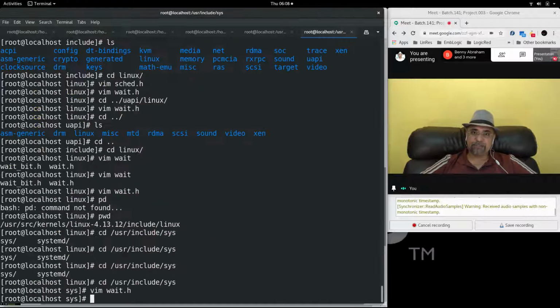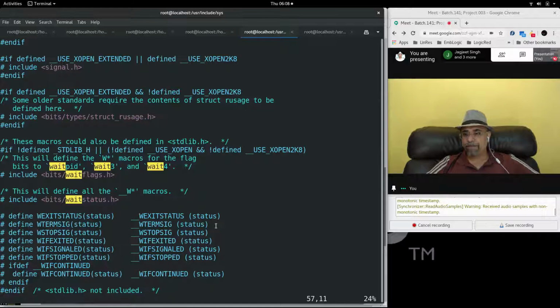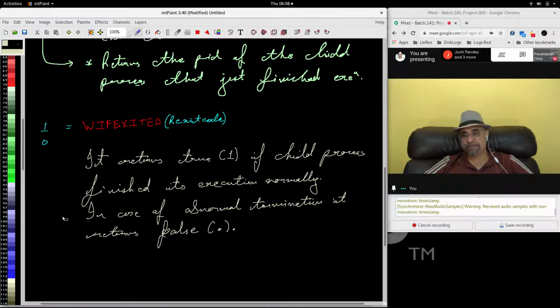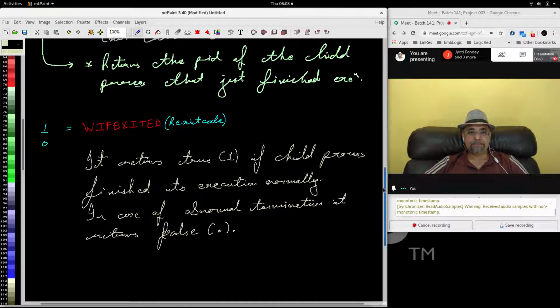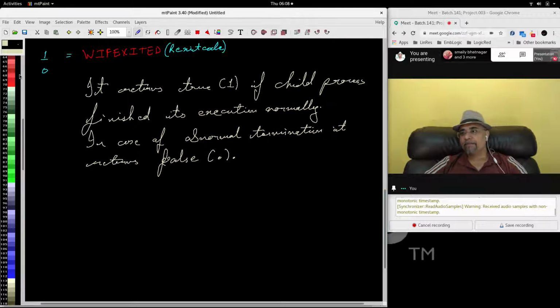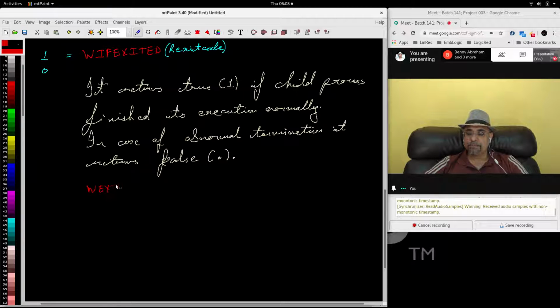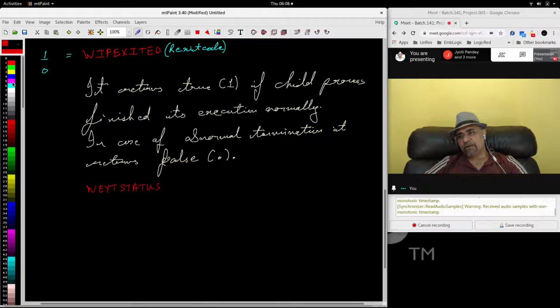That is this macro. WExit status. Again, just like before, it will take a reference to exit code.